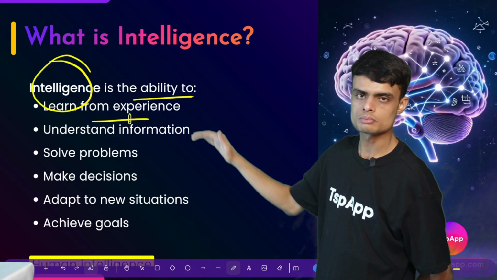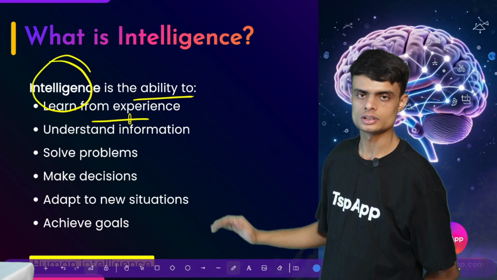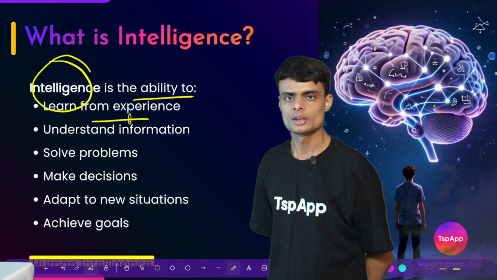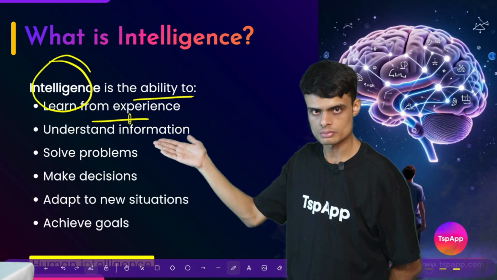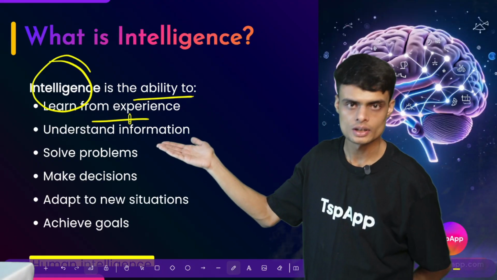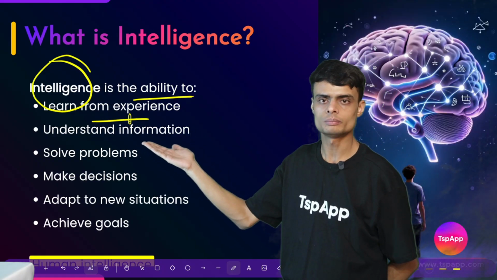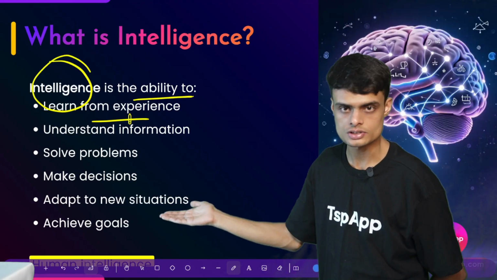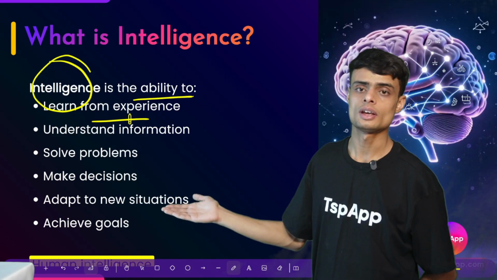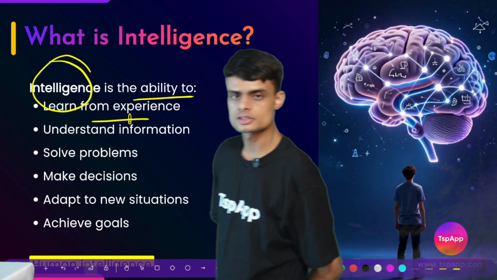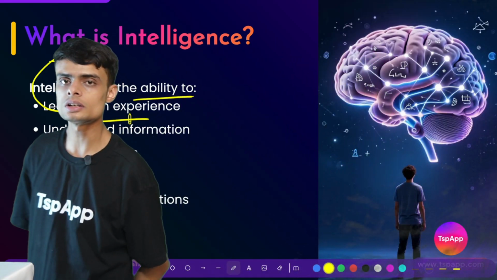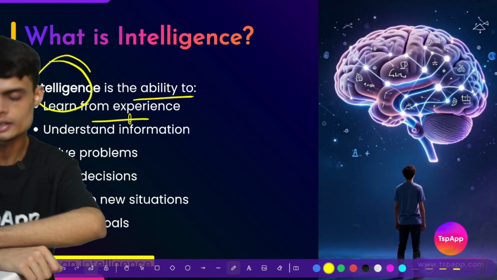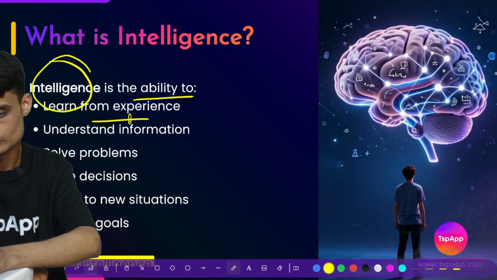We will mark that person or thing based on these factors: is it able to understand the information given to it, is it able to solve the problem, make good decisions, adapt to new situations, and achieve its goal. So these are all the important points related to AI or intelligence.